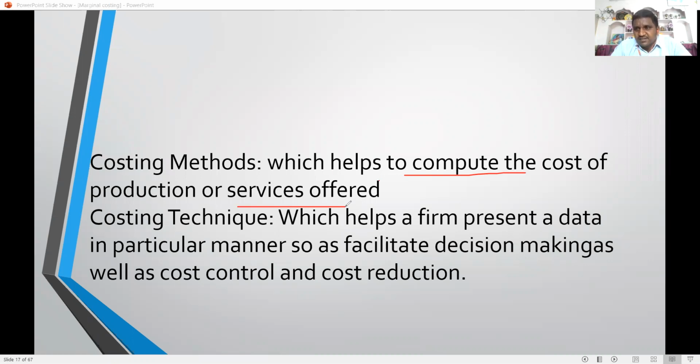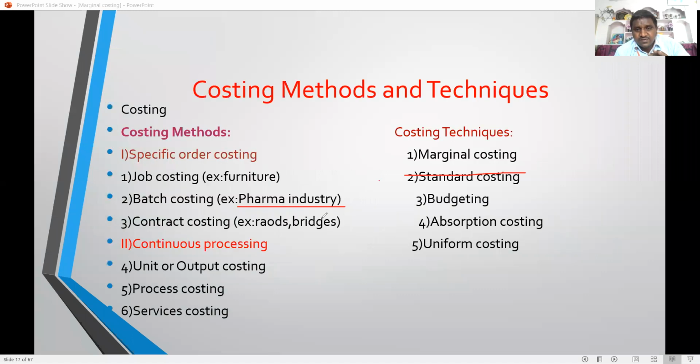So different types of production processes are adopted. Costing methods are useful to compute the cost of production or services offered. Examples of costing methods are job costing, batch costing, and contract costing.